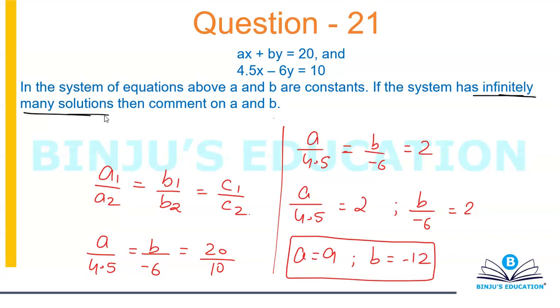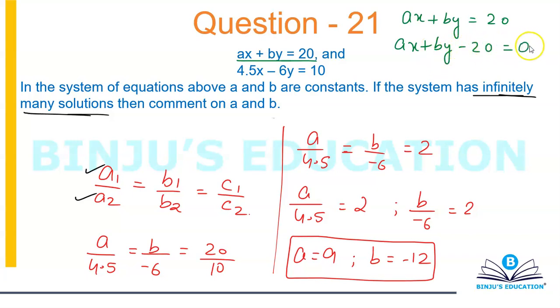The second thing they ask me is, sir, how did you figure out what is a1, what is a2? Whenever you see a question like this, first of all, you bring the constant part to the left hand side and write the first equation in the general form.